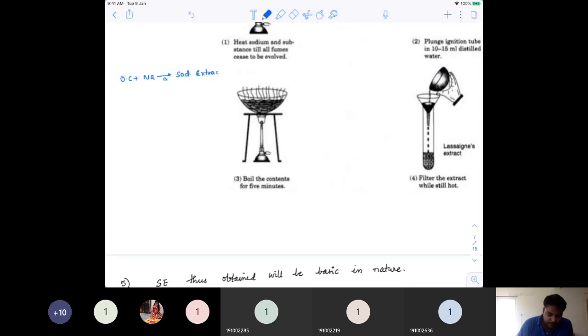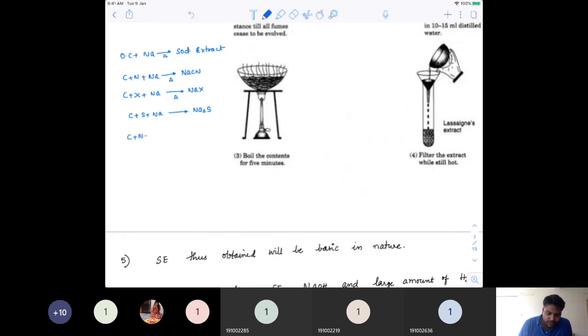In case nitrogen is present, in this sodium extract you will see an ionic compound NaCN forming. In case any halide is present, C plus halide plus sodium, then NaX forms. In case sulfur is present, you will see Na2S forming.